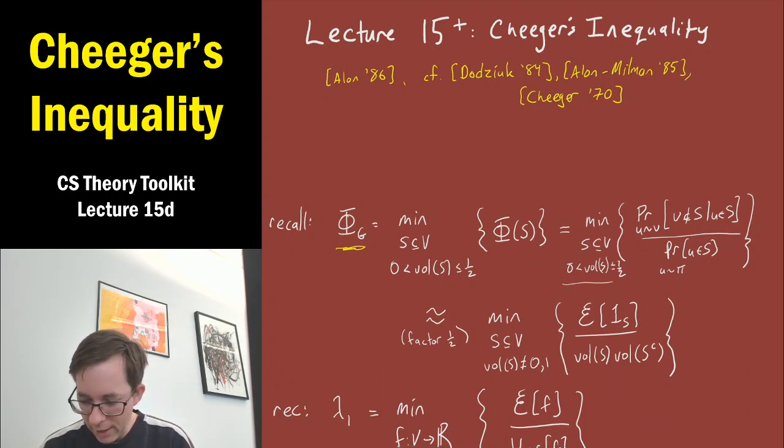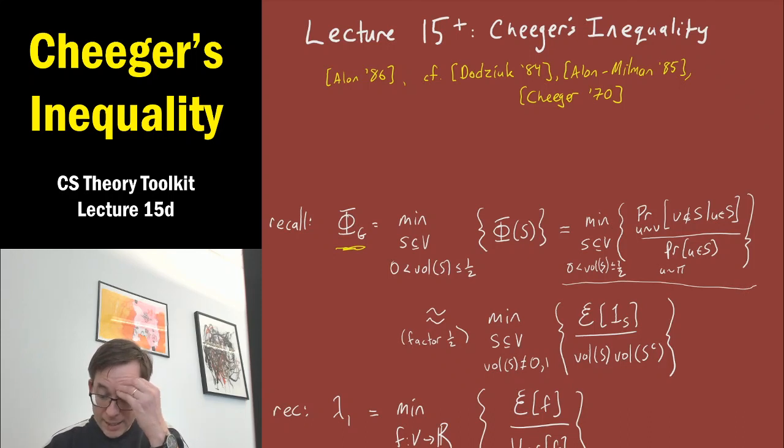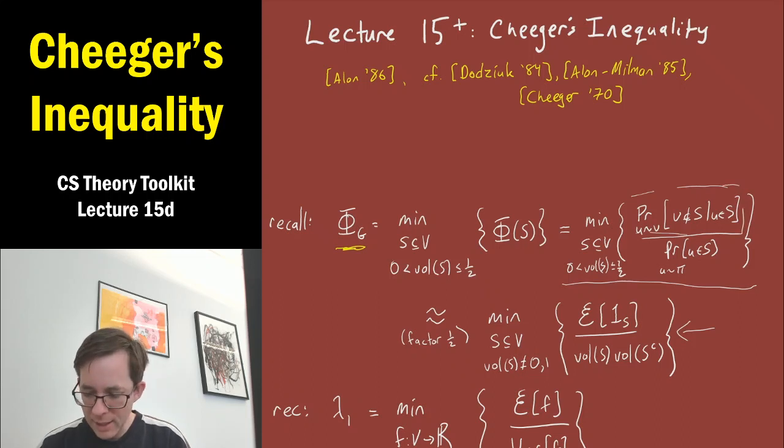also be written like this, and when you put it in this form, it's almost the same as this ratio, as we saw, up to a factor of a half. So the conductance involves the probability that a step in the graph escapes S, conditioned on being in S, divided by this denominator, which is like the volume of the set S. Okay. And if you're assuming that the volume of the set S is between 0 and a half, then its complement has volume between a half and 1.